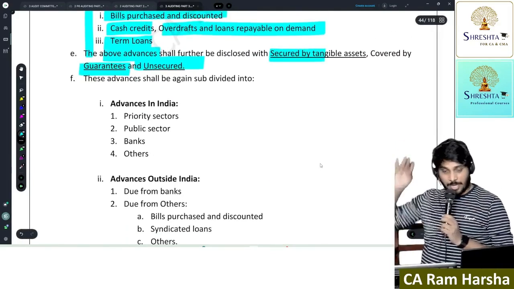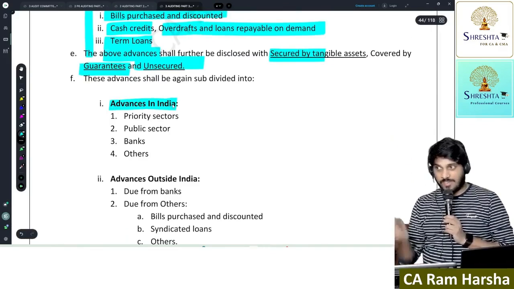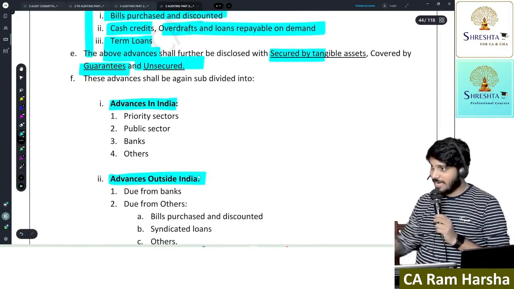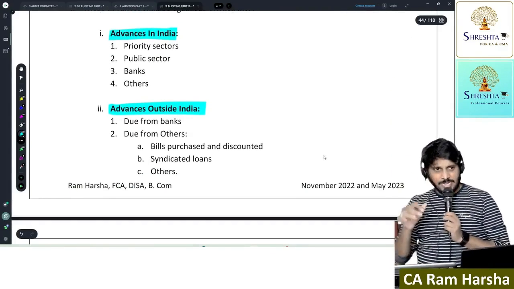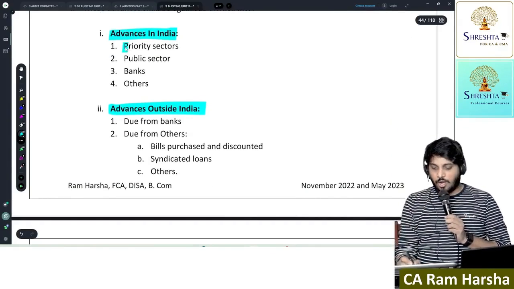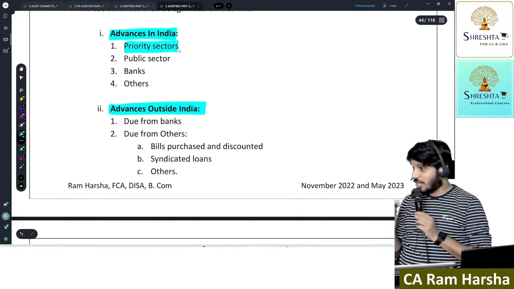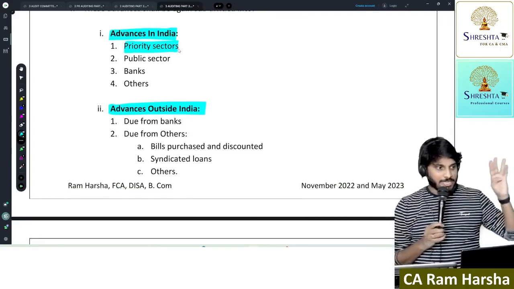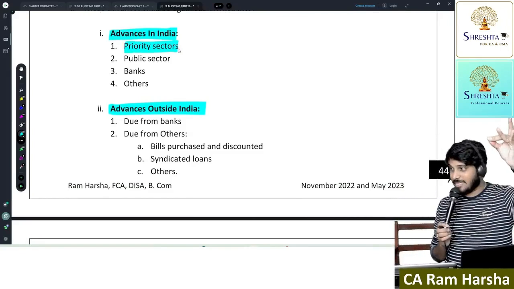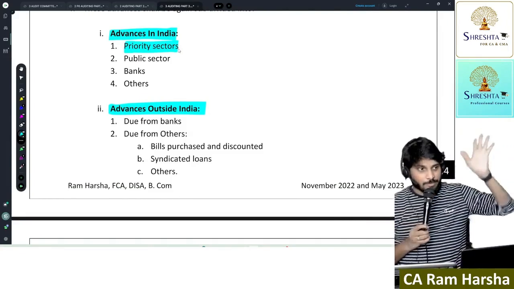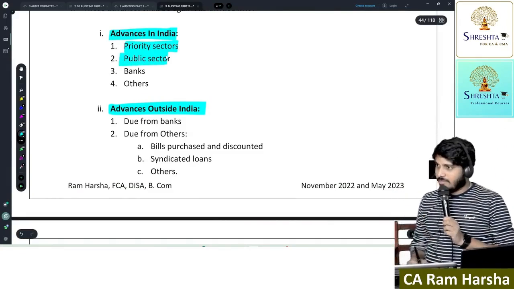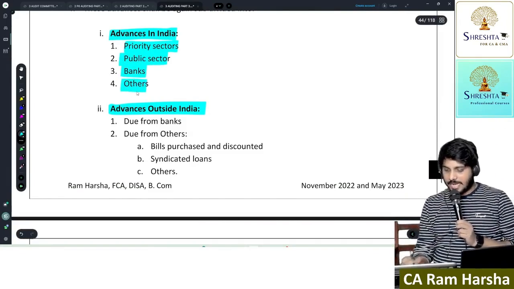Further you should show a breakup. How much advances were given in India, how much advances were given outside India. Within India, again you should show how much in loans are given to the priority sector. Priority means agriculture loan, housing loan, MSME loans. These all come under the priority sector. How much loan is given to the public sector, banks and others.